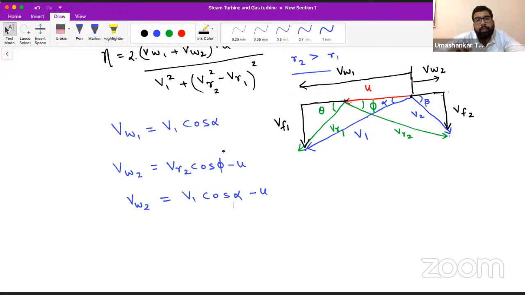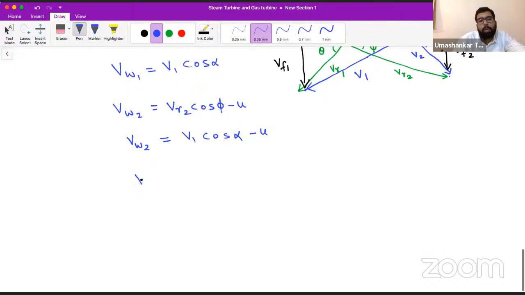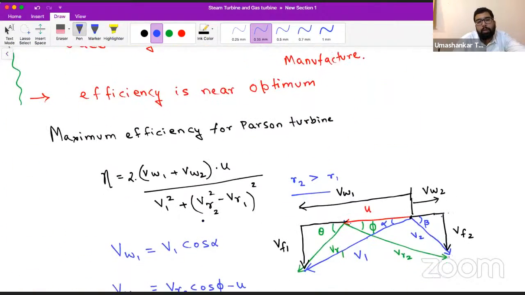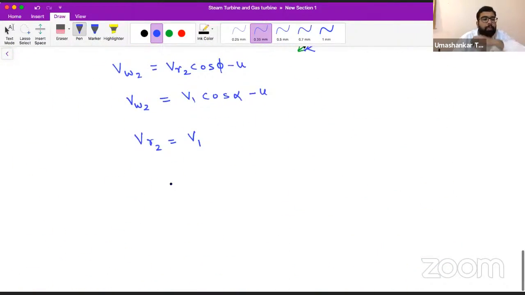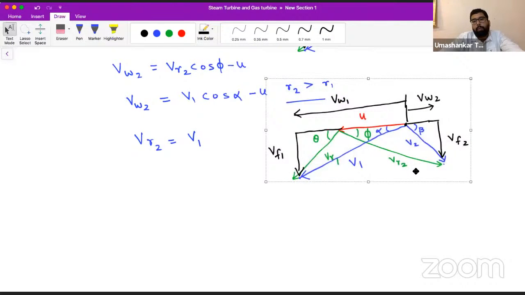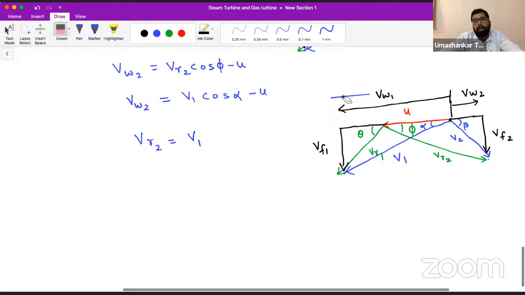Now what is left? VR2 and VR1. Now see, VR2 and V1 are the same only. So VR2 is equal to nothing but V1. So this is also replaced. Now we have to replace this VR1. Now see, I'm copying this figure again now. So let us see here.